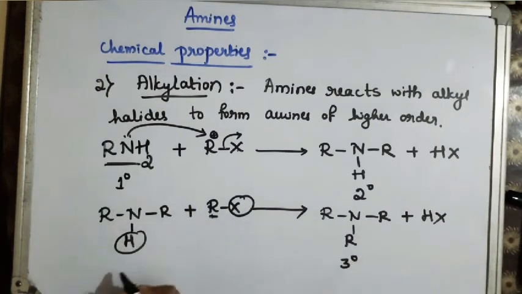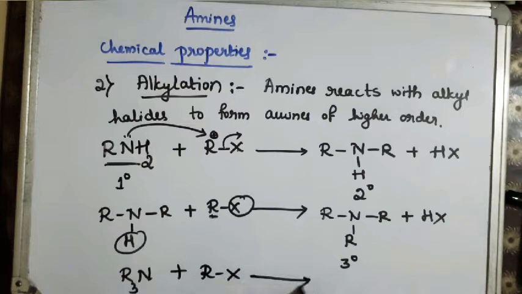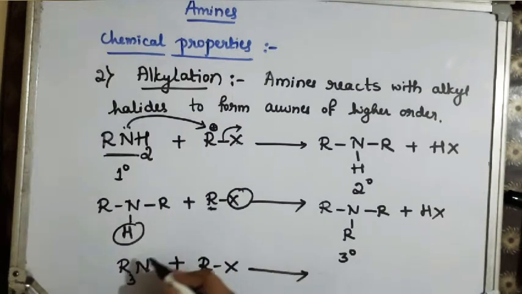Similarly, if I take tertiary amine, which can be written as R3N, and treat it with alkyl halide, then what happens? Now there is no hydrogen for the replacement, but still the reaction takes place because of the presence of lone pair of electrons. So it again attacks the alkyl group here, which will be carrying the positive charge.